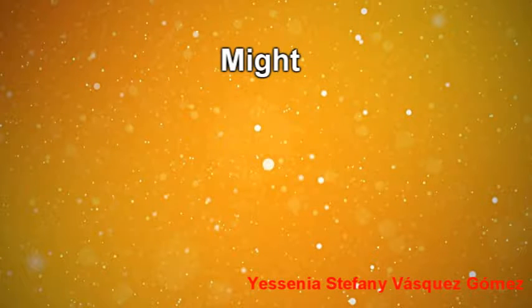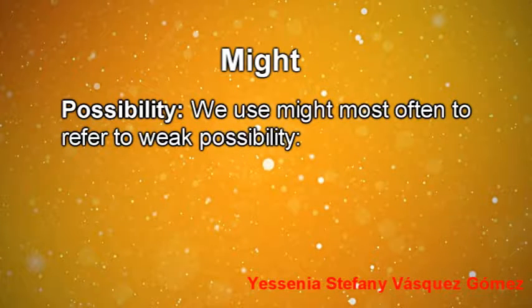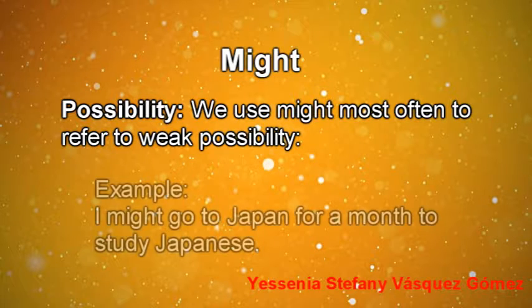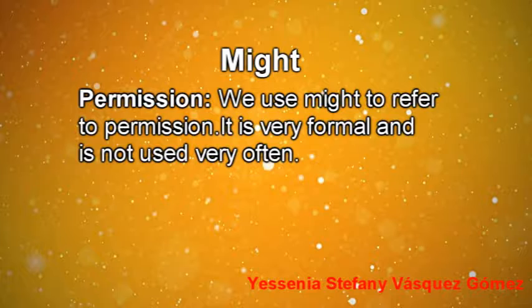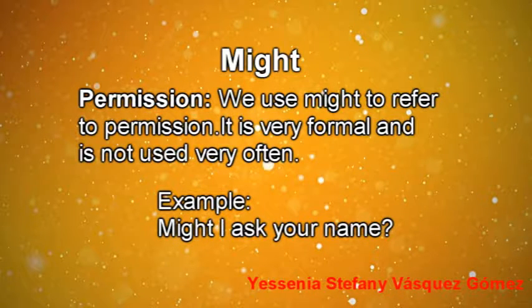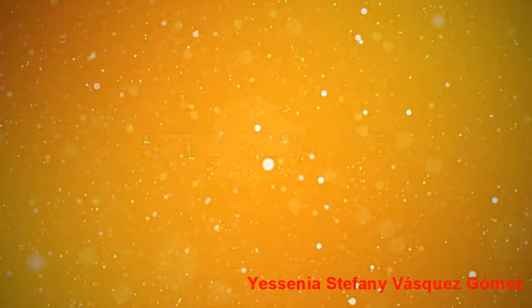Suggestion using might. Possibility. We use might most often to refer to weak possibility. Example, I might go to Japan for a month to study Japanese. Permission. We use might to refer to permission. It is very formal and is not used very often. For example, might I ask your name?